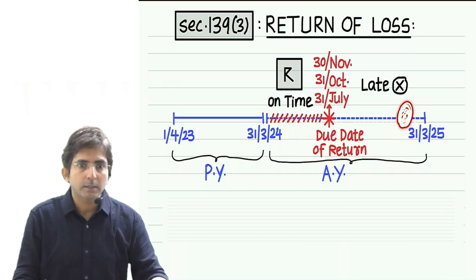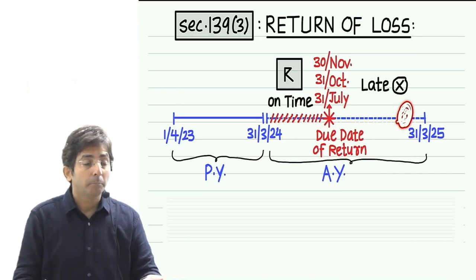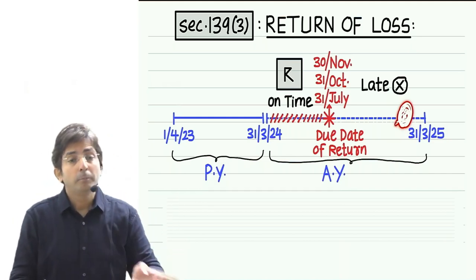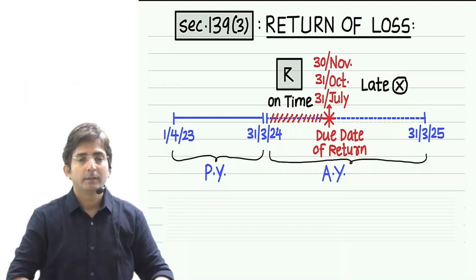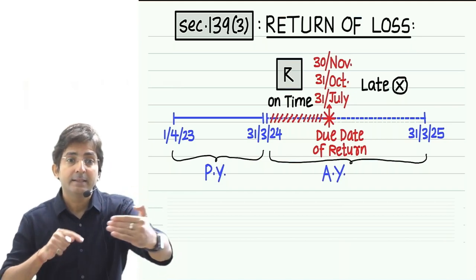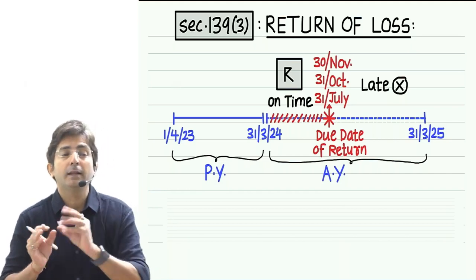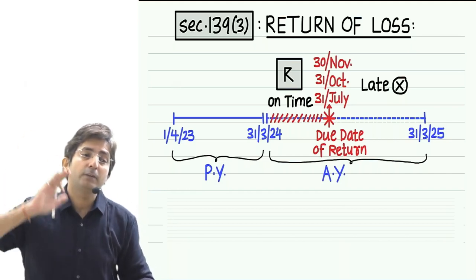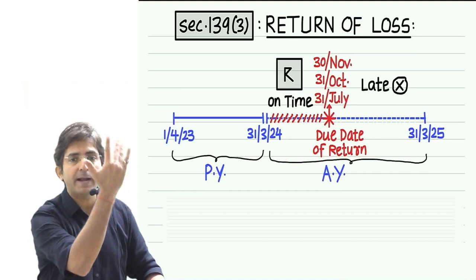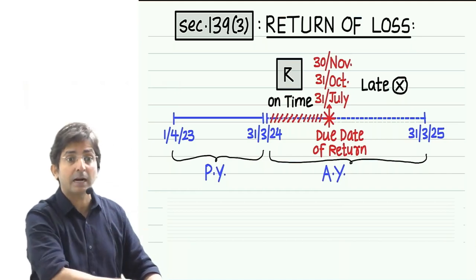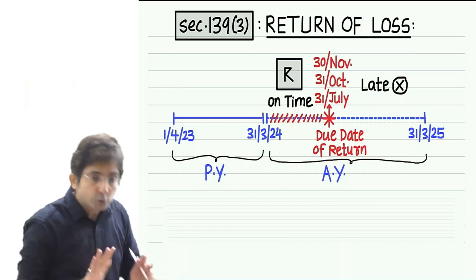So what difference does it make? Government cannot delay much na, because government wants to check the loss at an early stage, before the next year comes. Government wants that loss should have been checked, because this year's loss is adjusted in next year. Government is worried: what if you inform your losses at a later date? When will we check, and by the time we check, 2-3 years will come and go, and we don't want that years should pass by. We want that before the return of next year comes, we should have checked the loss of last year.